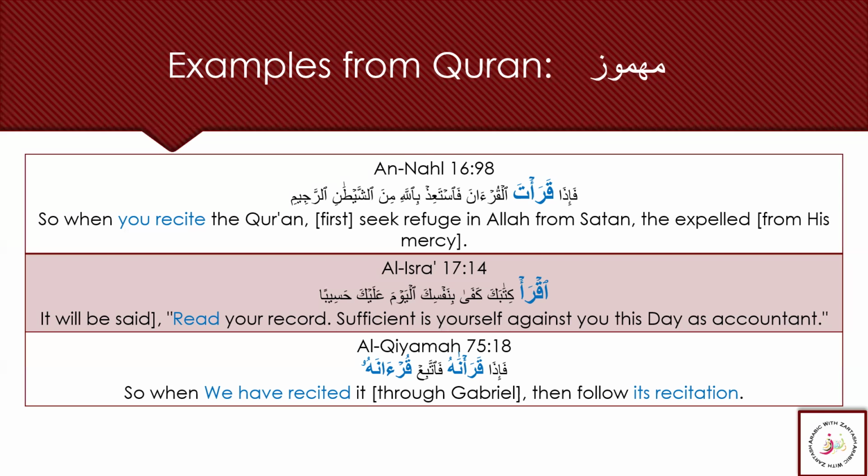Then we have a very beautiful ayah, فَإِذَا قَرَأْنَاهُ فَاتَّبِعْ قُرْآنَهُ. So when we have recited it, this is the nahnu sigha used here, قَرَأْنَاهُ, we have recited it through Jibrail, then follow قُرْآنَهُ, its recitation. Again, you can see the root letters qara'a in both the words. Qara'na is the verb version, and Qur'anahu, here we can see its recitation. You can see here, this is the masdar.